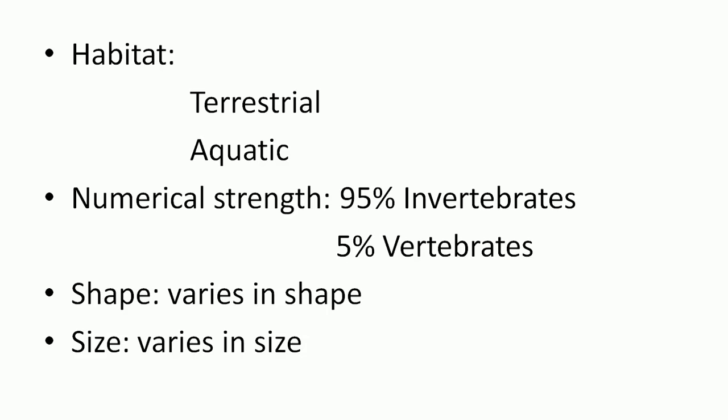We discuss a very simple organism such as Paramecium. Paramecium is a single-celled, slipper-shaped animal. Its shape is slipper-like, and its size is microscopic in nature. We also discuss the human being. Human beings have a large body size, are bipedal in nature, and the shape of the body is streamlined. The size and shape always vary from the protozoan to the chordate or mammal.